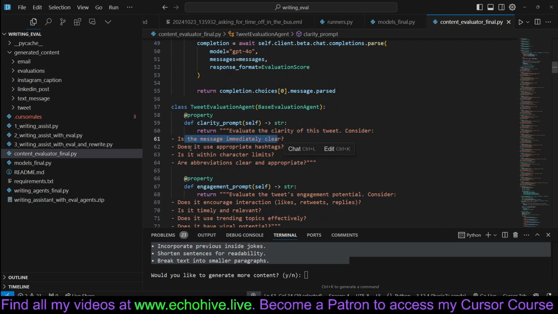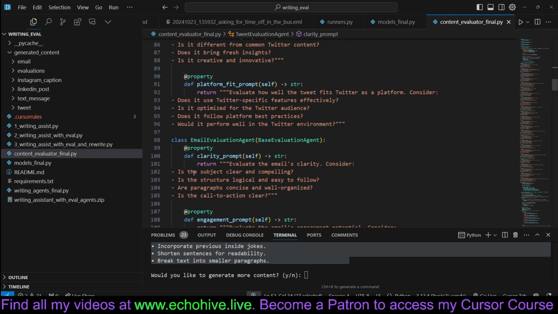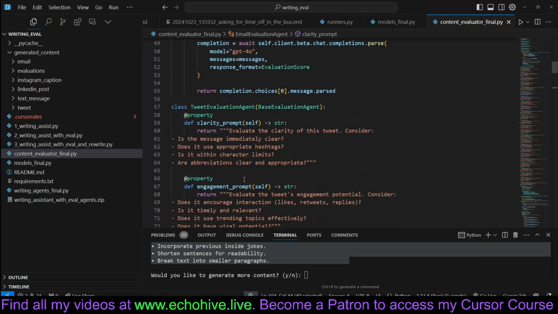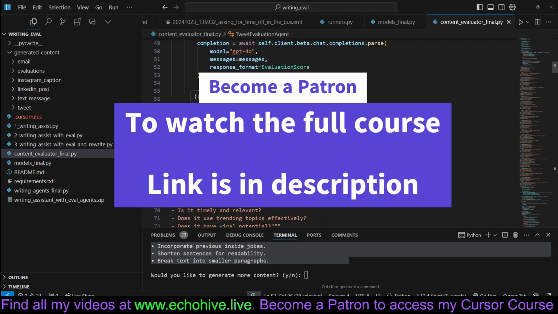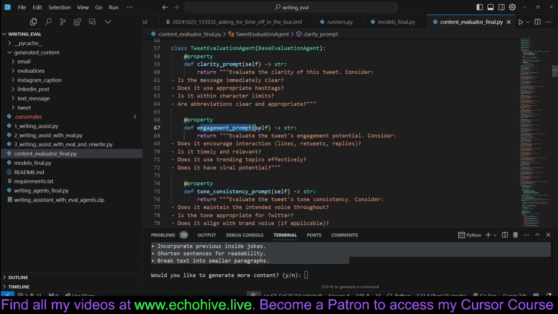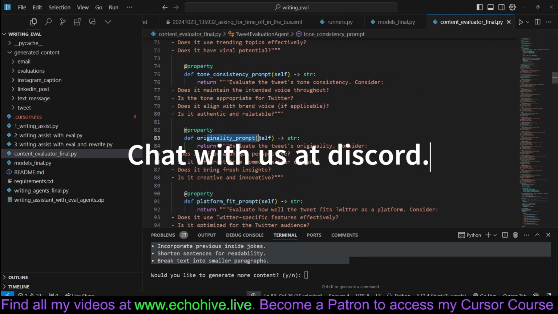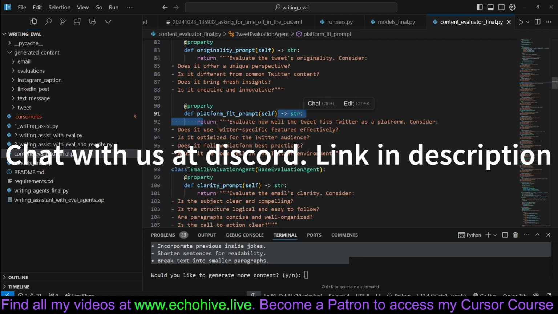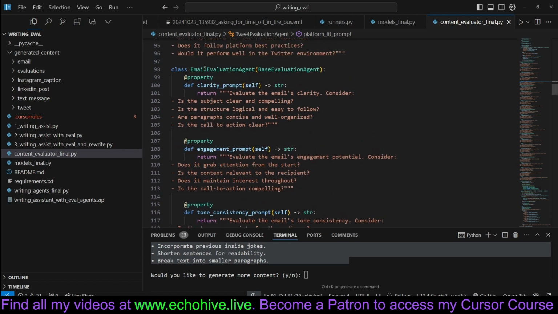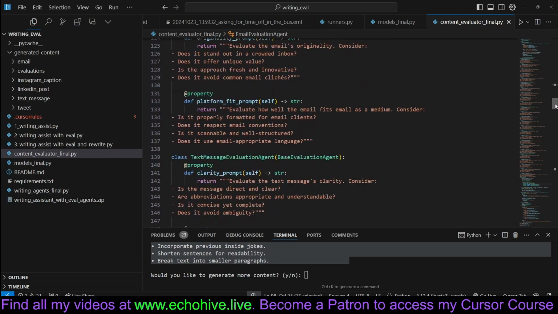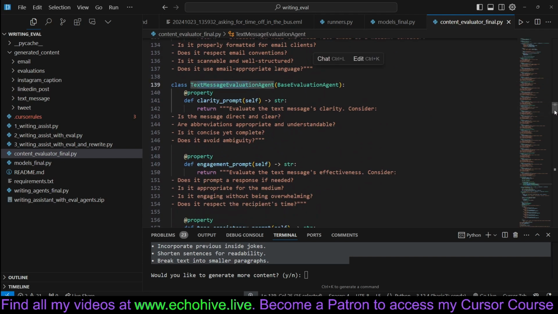Is the message immediately clear? Does it use appropriate hashtags, for example? We go back down to the email evaluator. It says, is the structure logical, easy to follow? Are paragraphs concise and well organized? So we have a specialized agent for each category, and each one of these agents has a specialized prompt for that task, such as for clarity, engagement, tone consistency, originality, and platform fit. So there's a long list of these, one for email, also for text message evaluation.